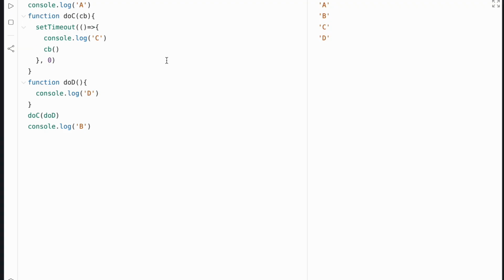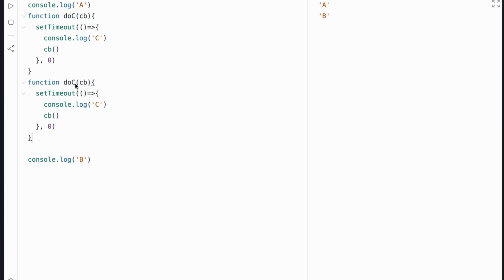All right, now if you see here, what we have now is that this log runs A, then this log runs B, while it fetches this data, or while this timeout is waiting. Let's assume that instead of a timeout here, we have an API request. It runs this code, and then before it comes back, and when it resolves C, once C is resolved, then it runs D. Now this is fine, but what happens when we have an async function that depends on another async function and depends on another async function to be resolved?